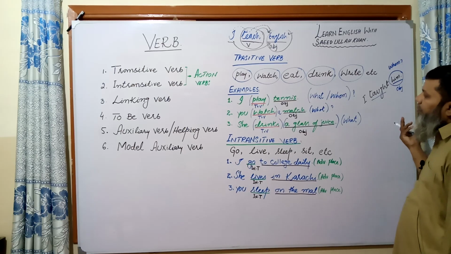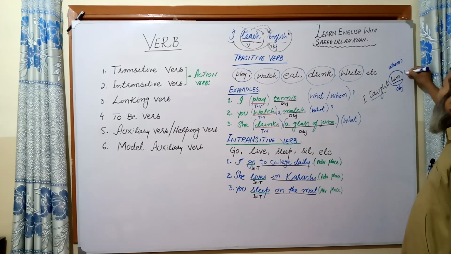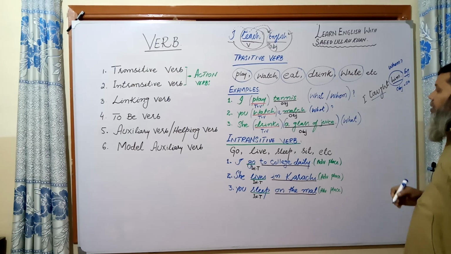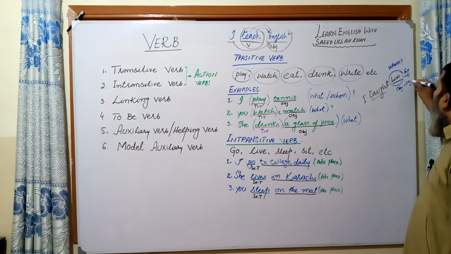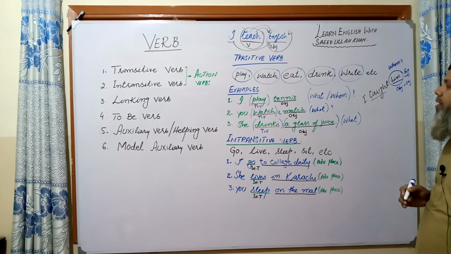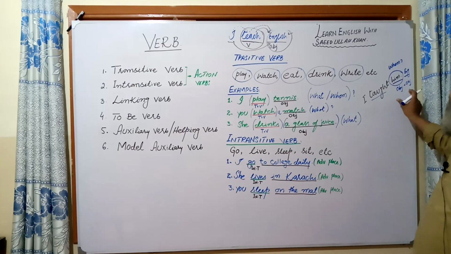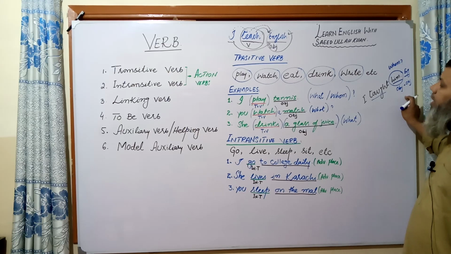So, I taught him. What did I teach him? If I mention English, what I taught him, English is also another object. I will let you know later, when I give you the example of object after verb, what the difference is between the two words.